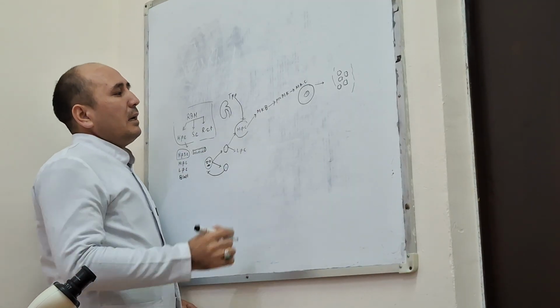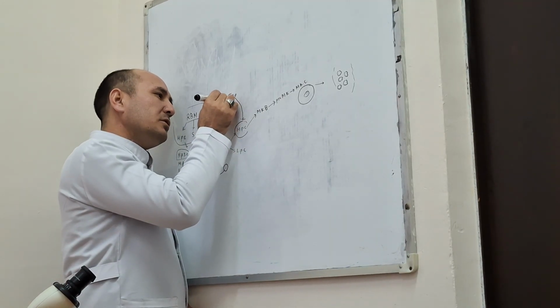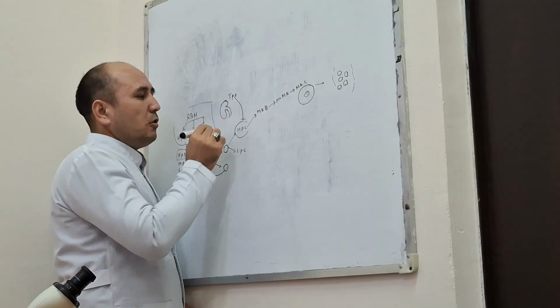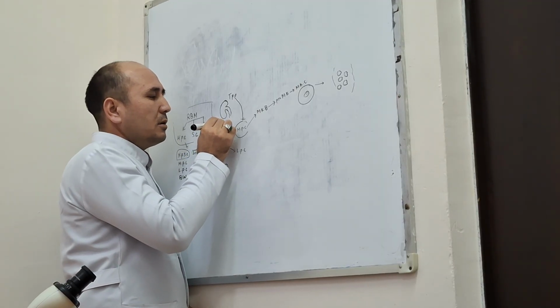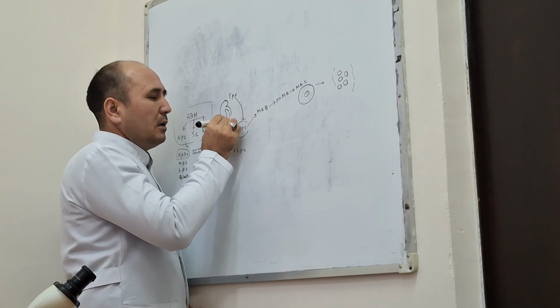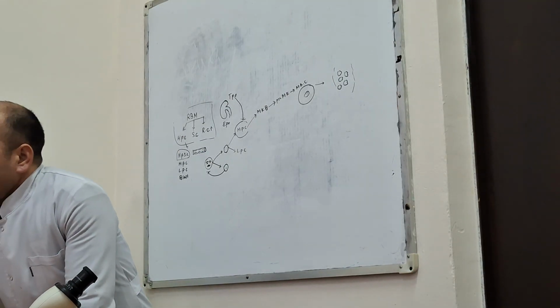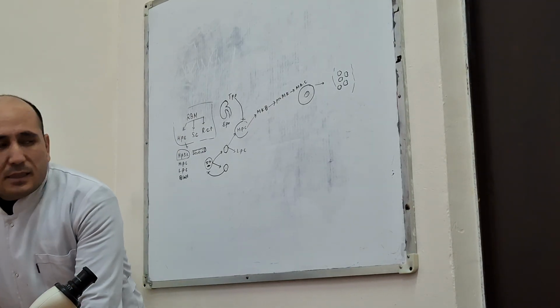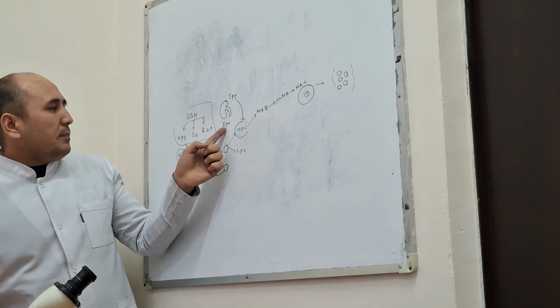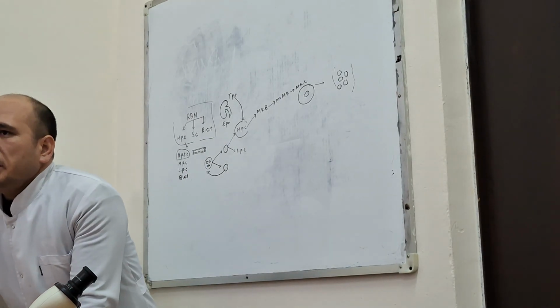Okay. The kidney also produces another hormone called erythropoietin. If the RBC or red blood cells decrease, the kidney is responsible for producing erythropoietin.